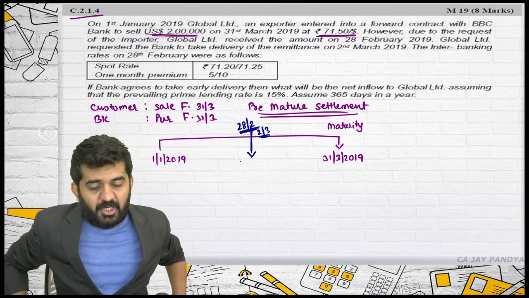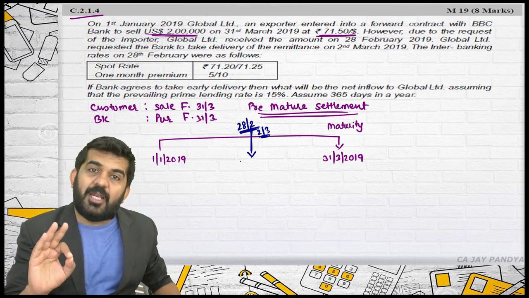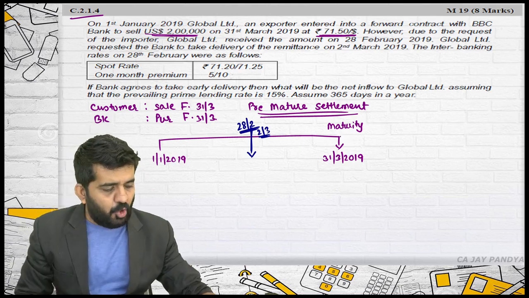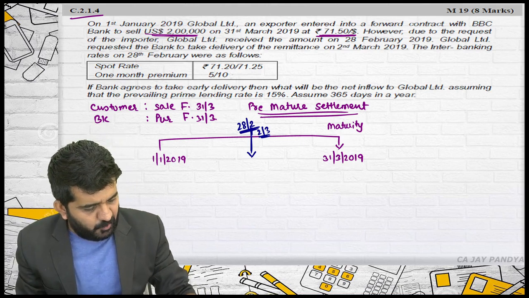So what is your customer saying to the bank? Customer is saying that we have received $2 lakh early. Our contract was to sell on 31st March, but you take it right now.